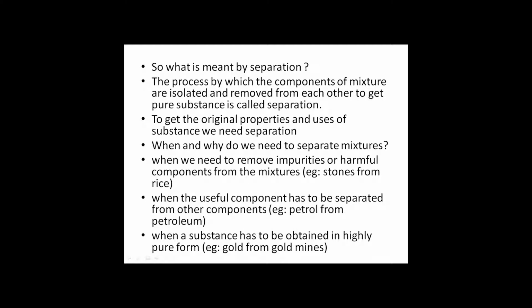So, what is meant by separation? The process by which the components of a mixture are isolated and removed from each other to get a pure substance is called separation. To get the original properties and uses of substances, we need separation. When and why do we need to separate mixtures? When we need to remove impurities or harmful components from the mixtures. Example, stones from rice. When the useful components have to be separated from other components. Example, petrol from petroleum. When a substance has to be obtained in highly pure form. Example, gold from gold mines.